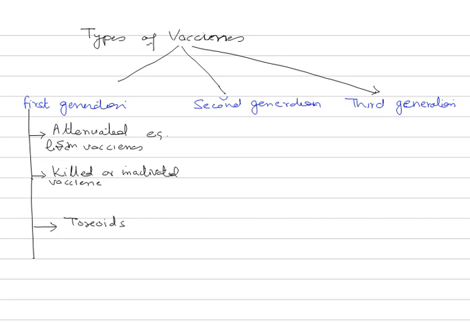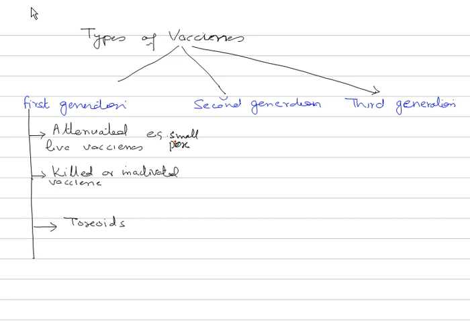So number one is the smallpox vaccine of Jenner. Then comes the second type, that is killed or inactivated vaccine.